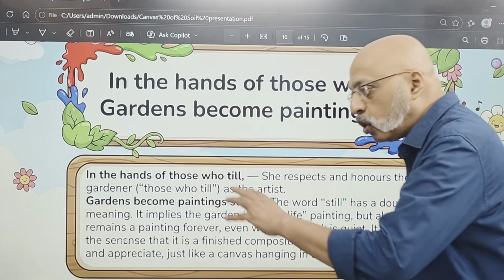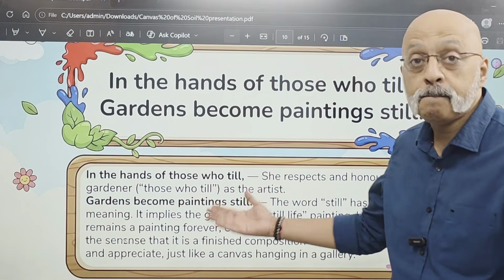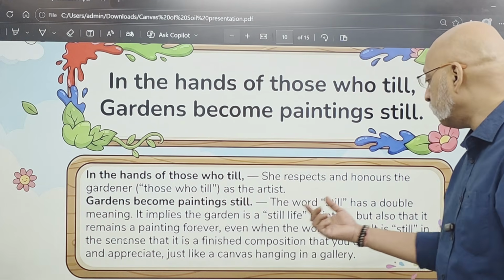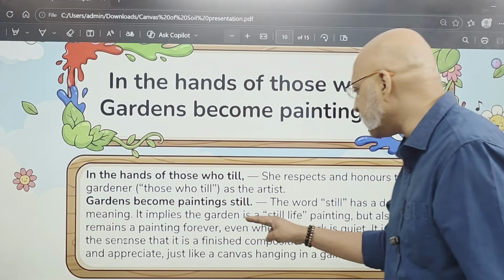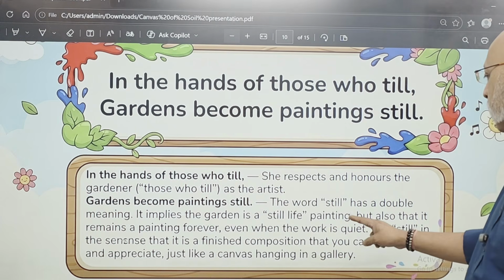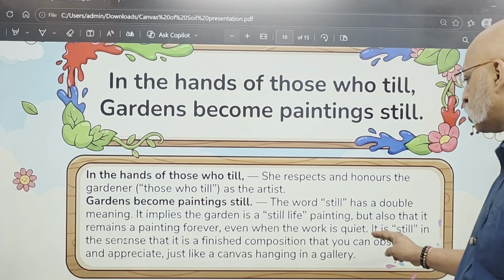So in the hands of those who work on the soil, the gardens actually become paintings which are still. The word still has a double meaning here. Please remember both meanings. It implies that the garden is a still life painting, but also that it remains a painting forever, even when the work is quiet, right?